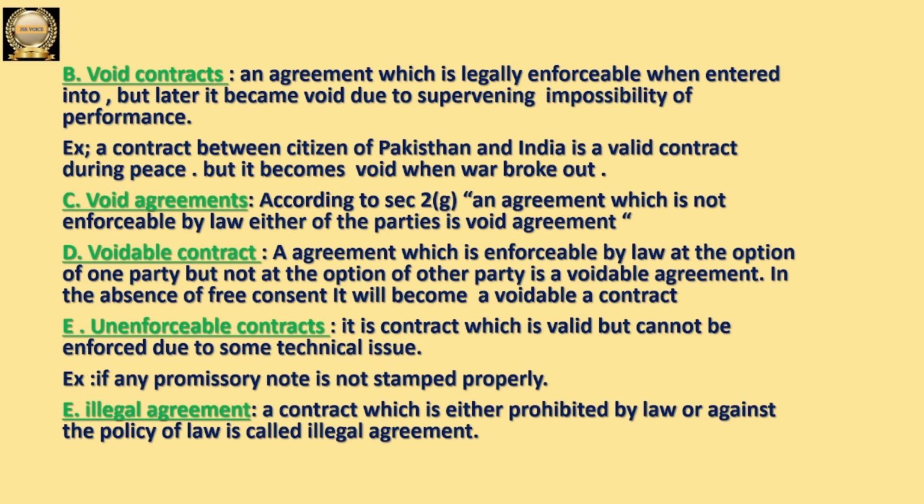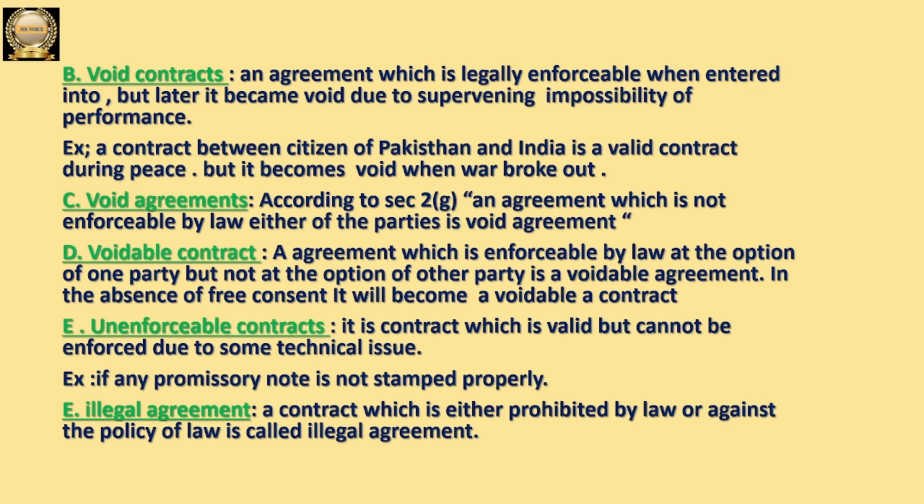Then why was the contract made then? Whenever the contract was made, at that time any one party did not give their free consent. So between two parties, one party would not have given his free consent. That is why later on he is saying that I don't want to continue that contract.